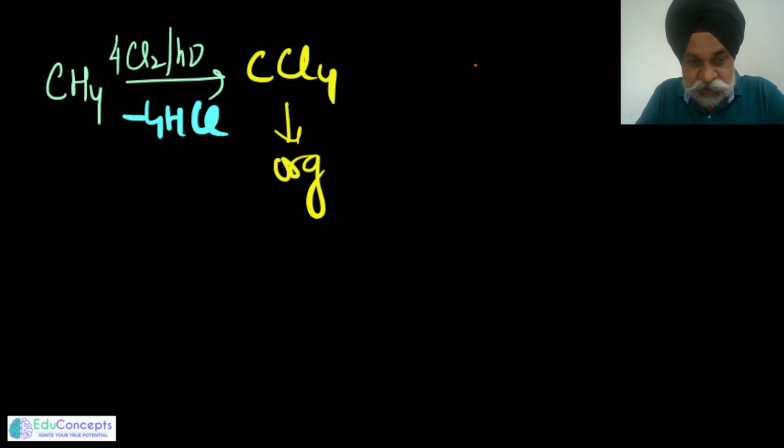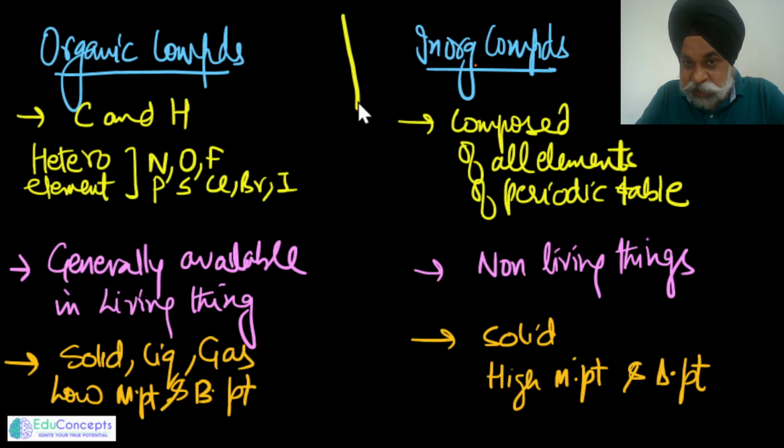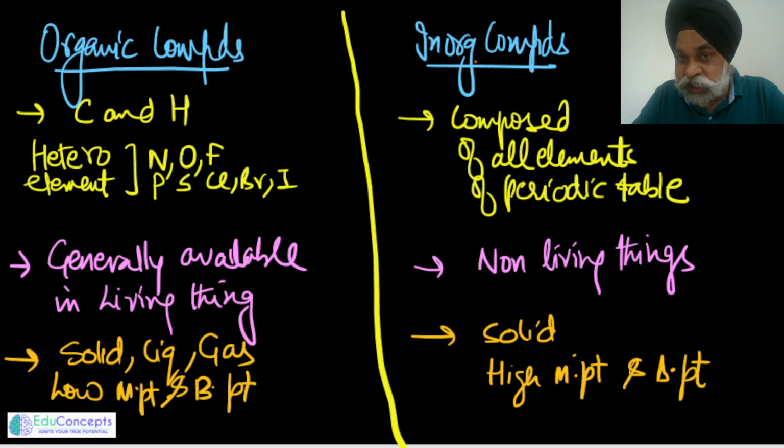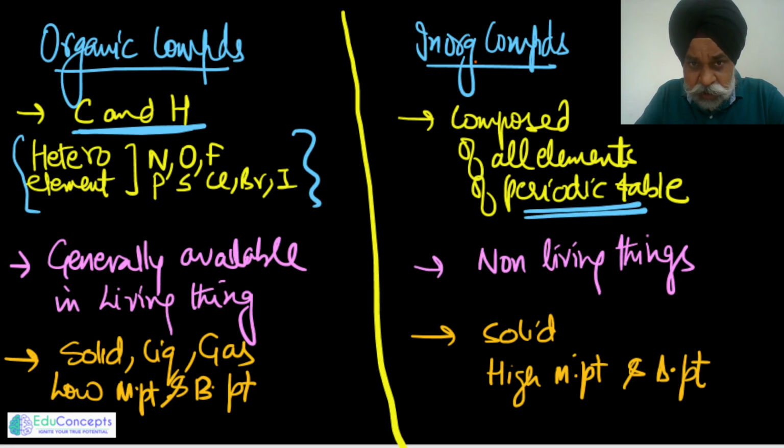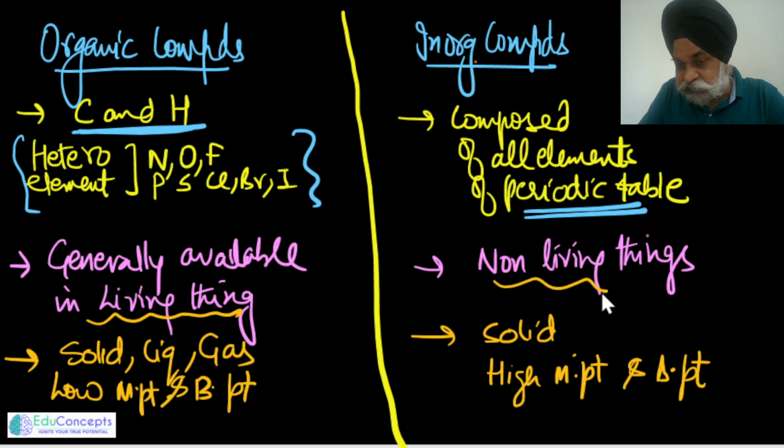Then if in case you have a confusion, you have to rely on these things, that organic and inorganic compounds have some unique properties in general. Organic compounds are the compounds of carbon and hydrogen along with some heteroatoms, and inorganic compounds are composed of all the elements of the periodic table. Organic compounds are generally derived from living sources. These are derived from non-living things. All of these points of difference are in general terms.